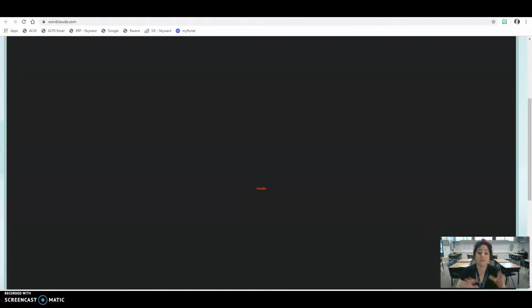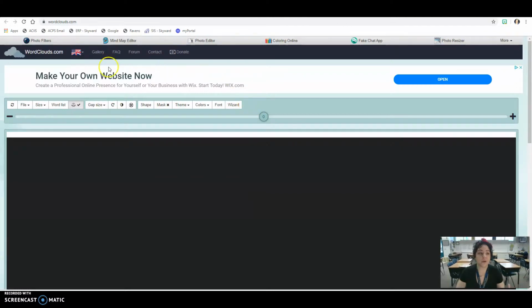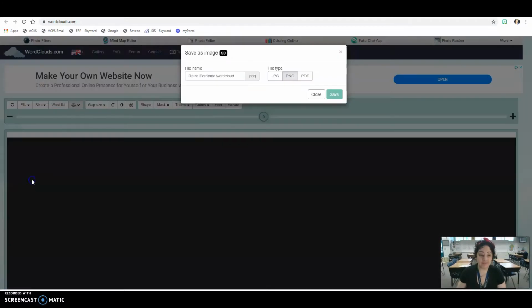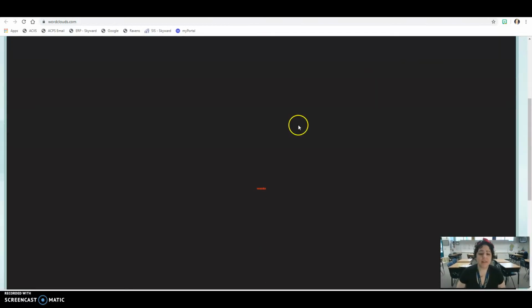Now, after you're done making your word cloud, you are going to go to File, and you are going to save the image as. And so you can hit Save Image As. You're going to title it your name, Riza Perdomo Word Cloud, or your name and Word Cloud, and you're going to save it as a PDF. And then you'll hit the button Save. Okay, so that's going to give you your work, and then I'll show you how you're going to upload that on Canvas next.